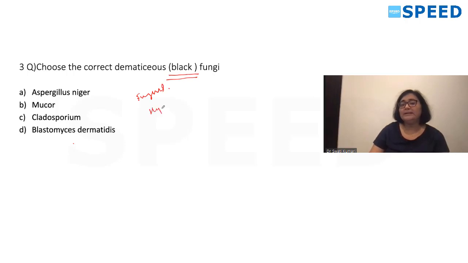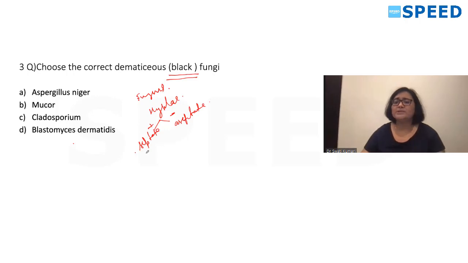On the basis of whether they are septate or aseptate, we classify them. Septate hyphae have septa present, and if septa are absent, we say it is aseptate. Septate fungi include Aspergillus and Penicillium; aseptate are Mucor and Rhizopus.